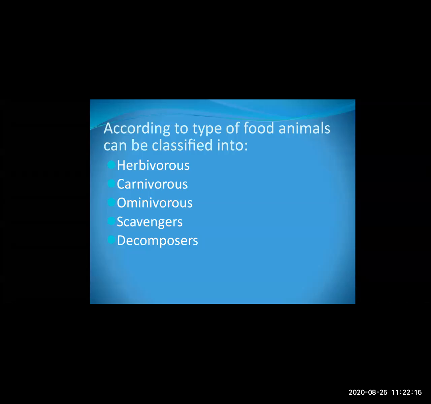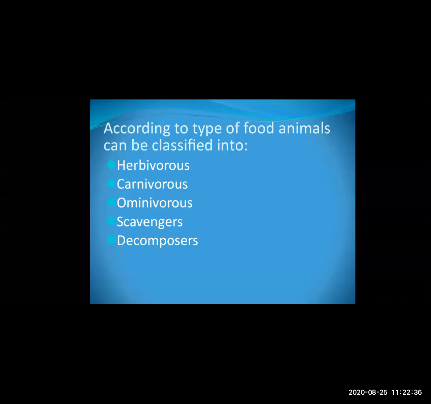Which animals are eating the remaining dead organisms? For example, crow and vulture. Whatever remains after the tiger has finished eating, the crow or the vulture will come and start eating.